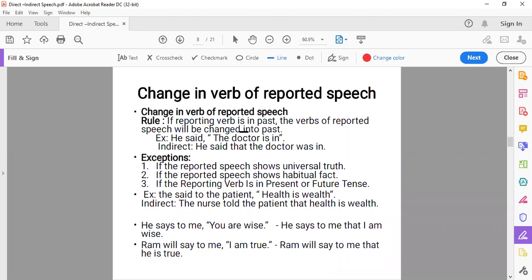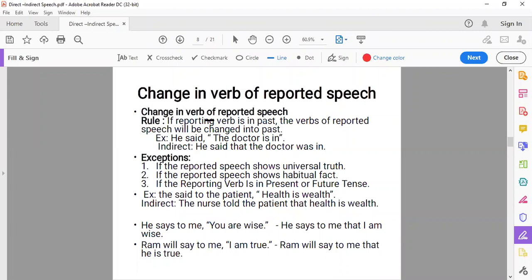We have discussed this while doing the tenses also, the sequence of tenses, that we have two clauses, so if one clause is in the past, the second clause will also be in the past. The same rule is used in reported speech also.